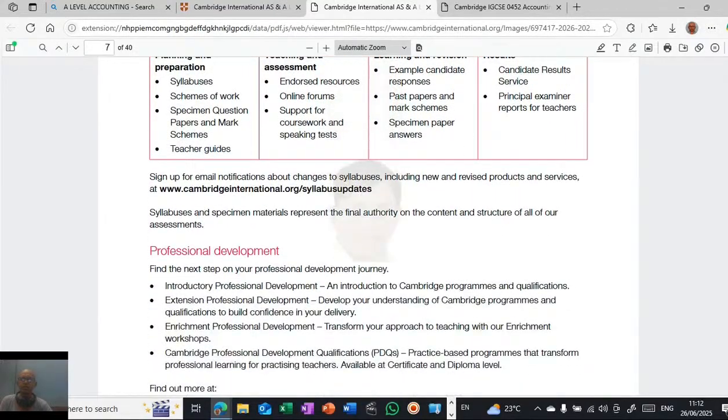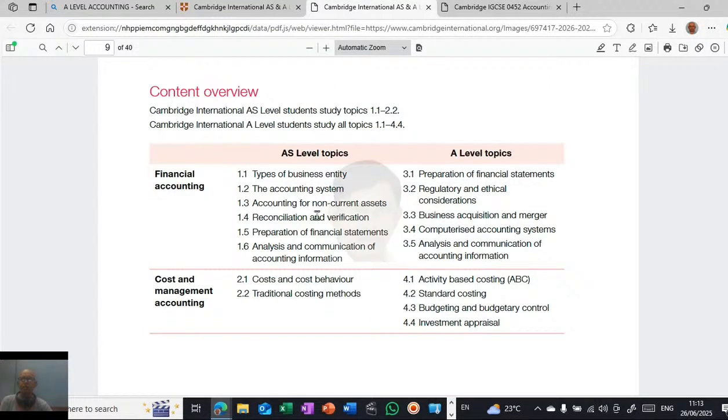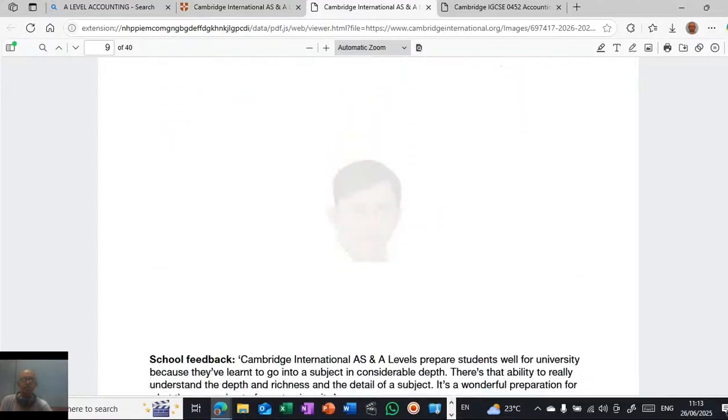The AS topics are: business entity, the accounting system, accounting for non-current assets, reconciliation and verification, preparation of financial statements, analysis and communication of accounting information, cost and cost behavior. This is from cost and management accounting: cost and cost behavior, traditional costing methods. Then the A-level topics: preparation of financial statements, regulatory and ethical considerations, business acquisition and merger, computer accounting systems, analysis and communication of accounting information, activity-based costing, standard costing, budgeting and budgetary control, investment appraisal. So these are the things. Let us go in detail.